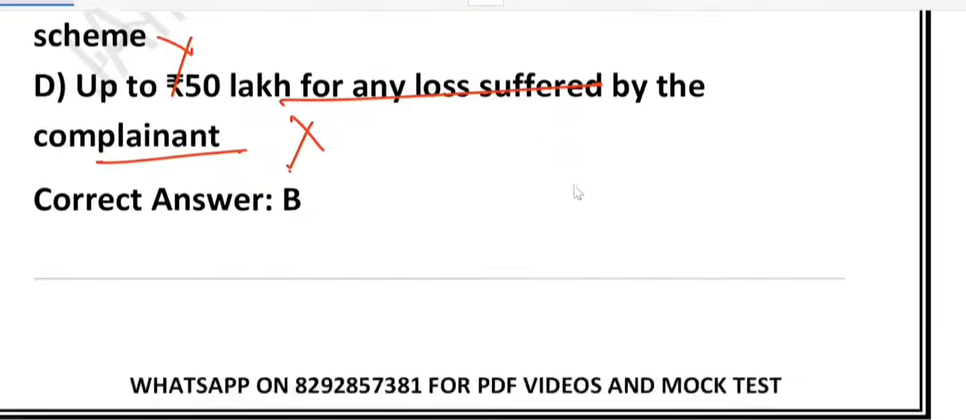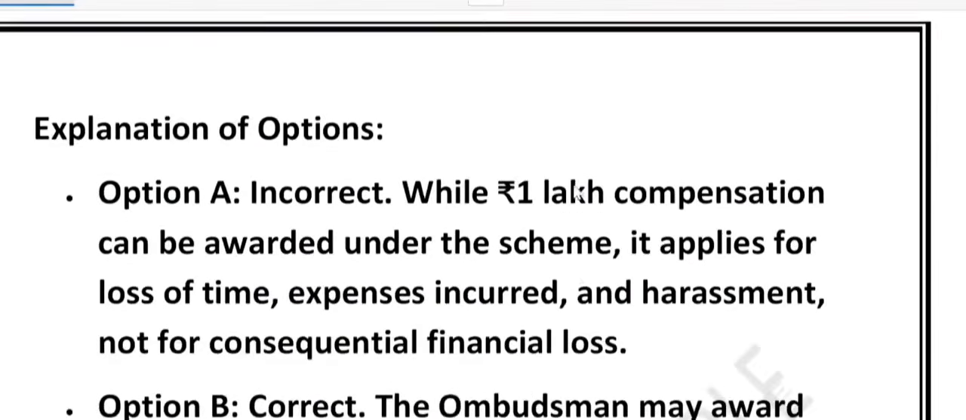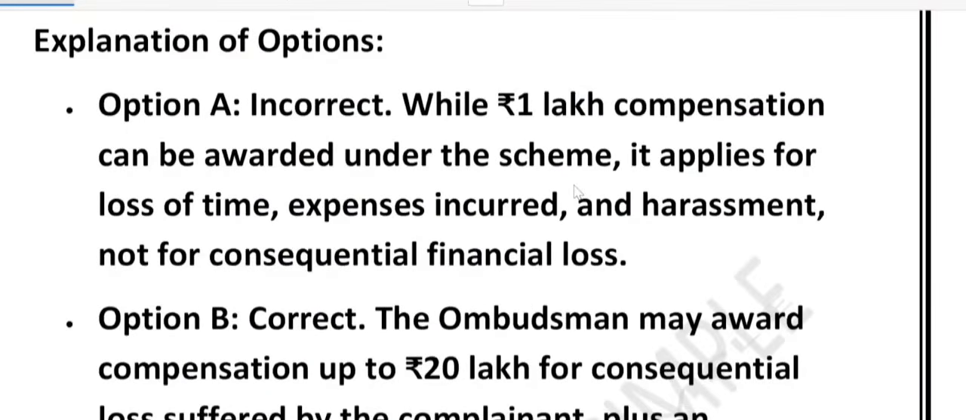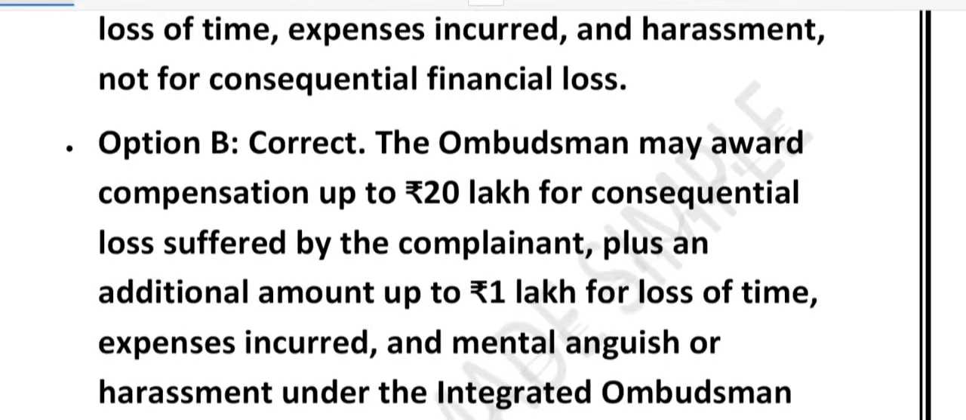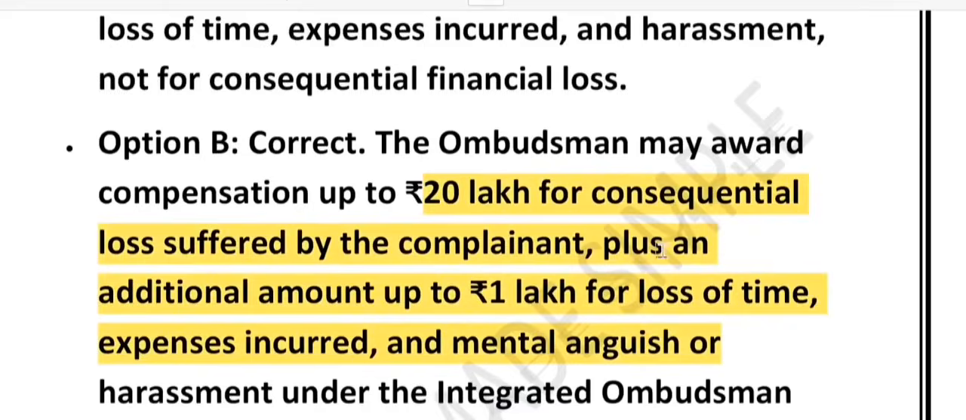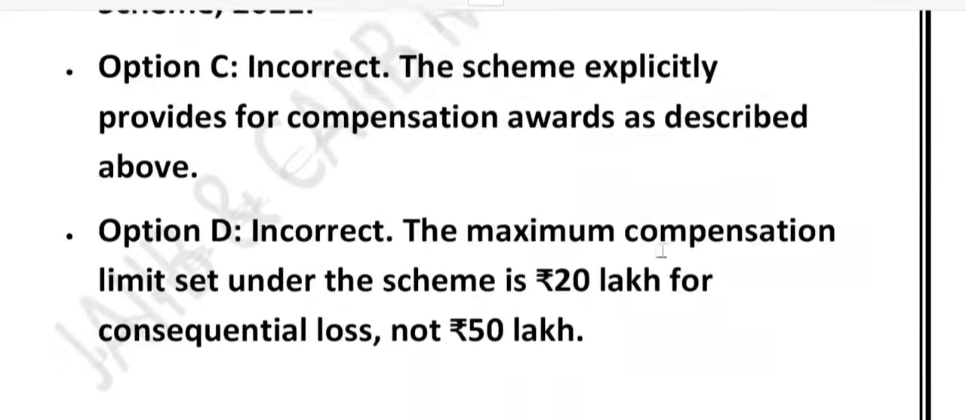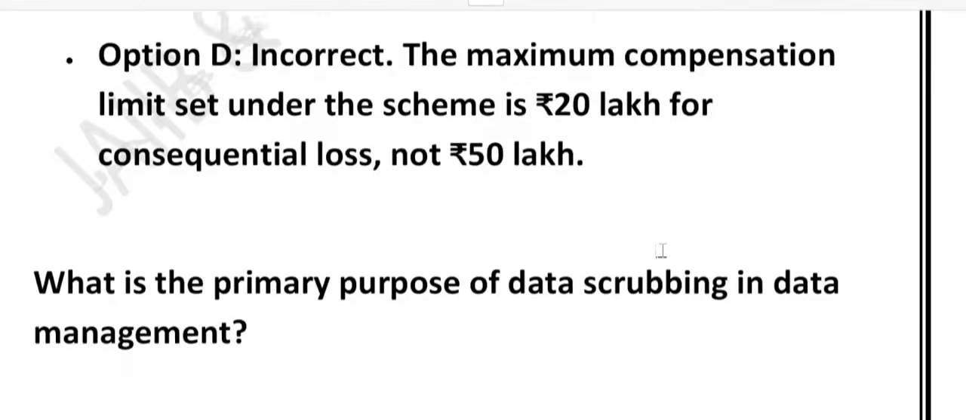So what we learned from this discussion is that the RBI Ombudsman scheme under RBI IOS 2021 can award up to rupees 20 lakh for consequential financial loss plus 1 lakh extra for mental agony or time loss. So please remember this, very, very important. That makes the maximum possible compensation rupees 21 lakh in total. Now let's look at the next question.